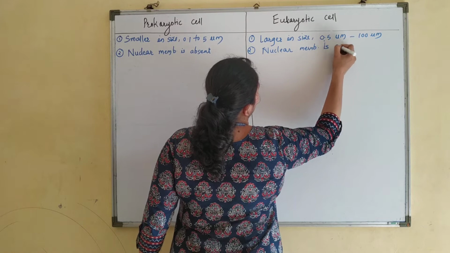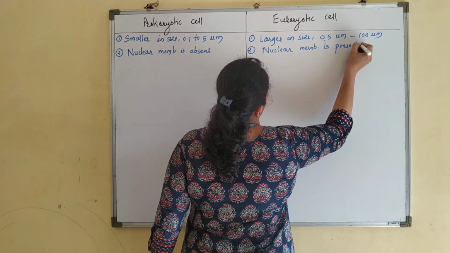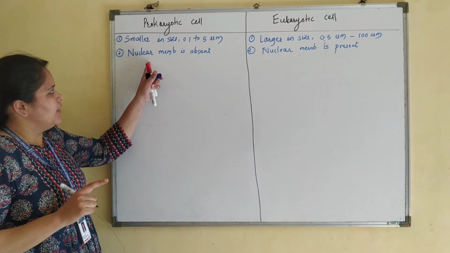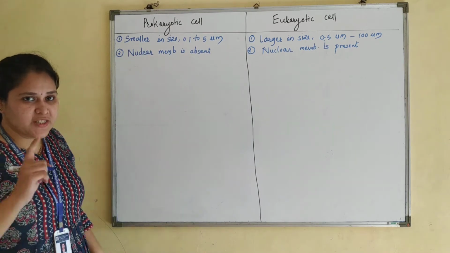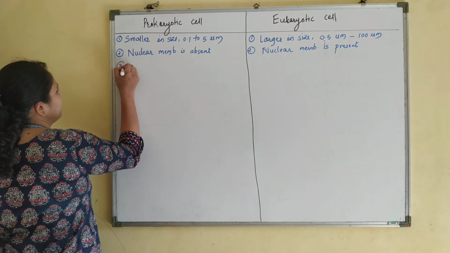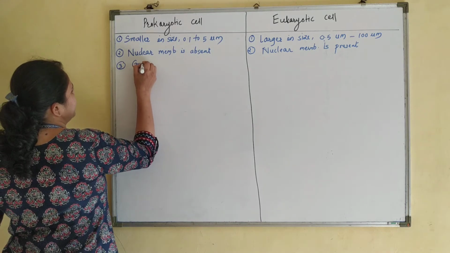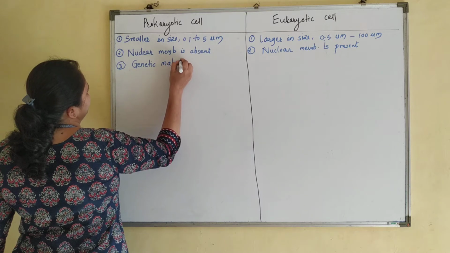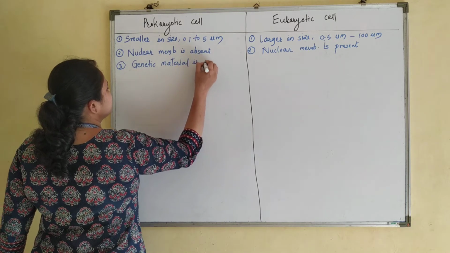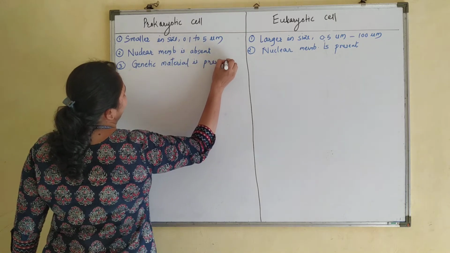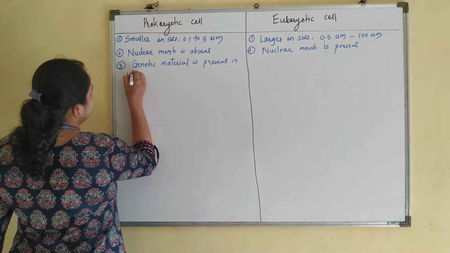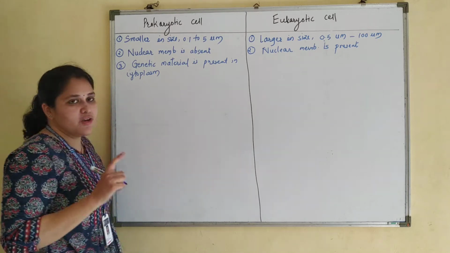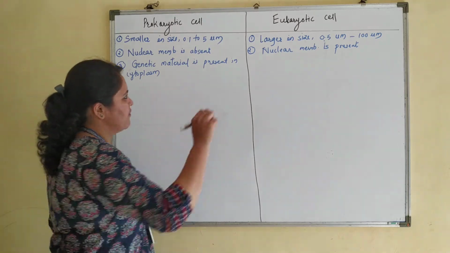Means what? Genetic material is not enclosed inside the nuclear membrane. Genetic material is present in cytoplasm, because of absence of nuclear membrane.